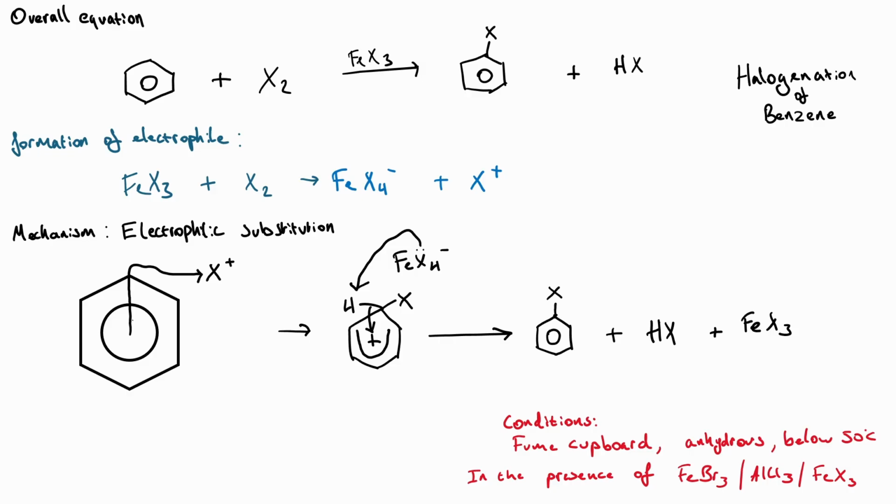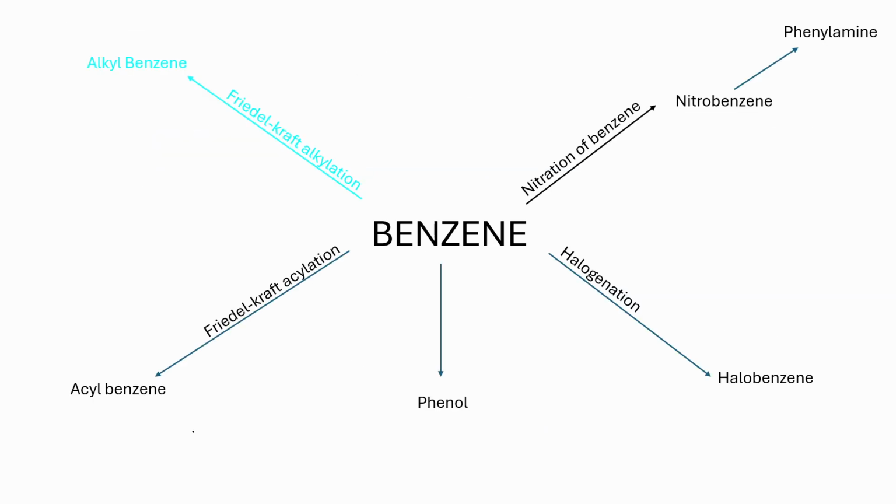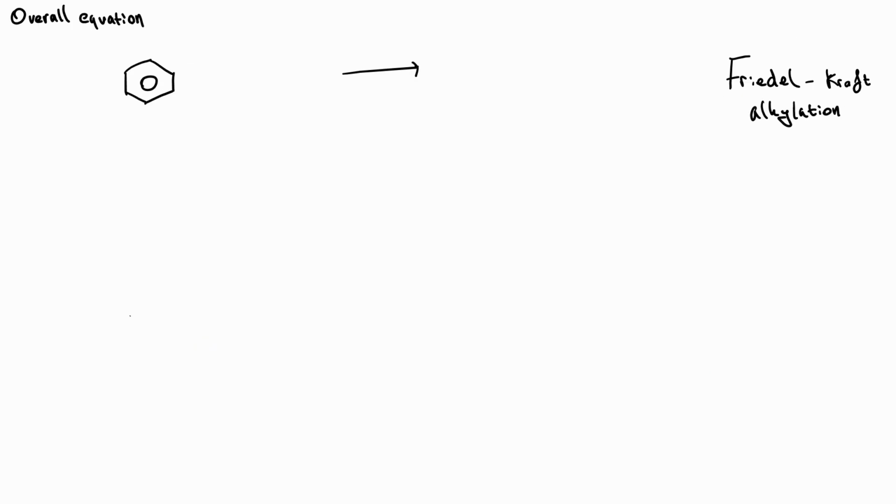Now we're also obviously going to do this in the presence of our catalyst, whether that be FeBr3, AlCl3, or any other metal halide carrier. Friedel-Crafts alkylation. Alkylation involves the addition of an alkane to the benzene. So the electrophile involved needs to be an alkyl cation.